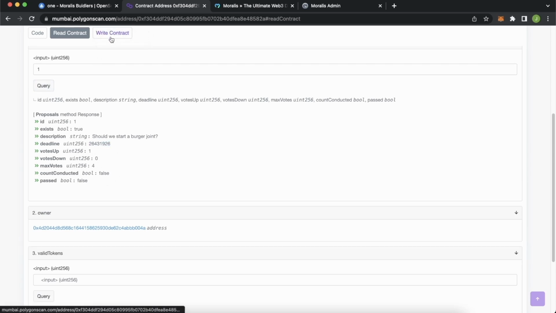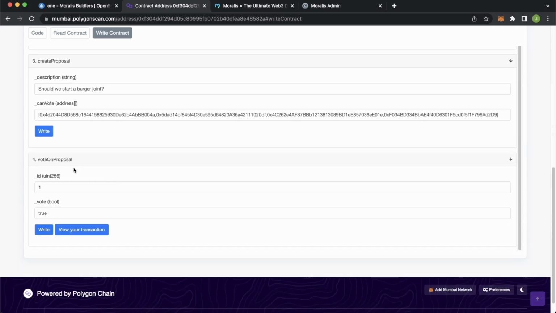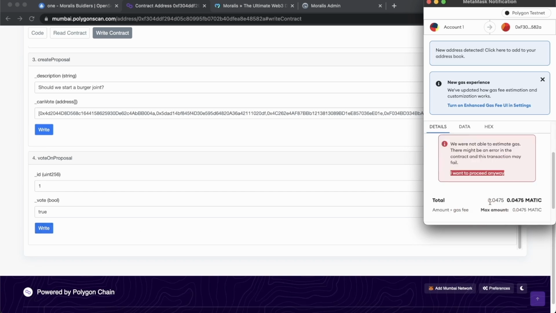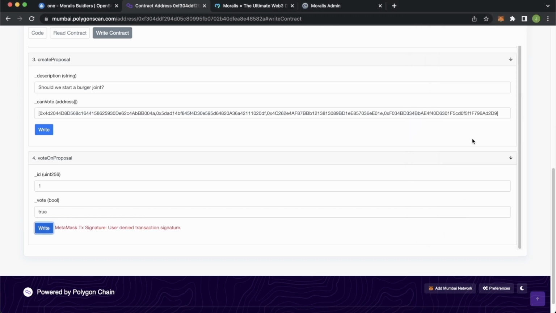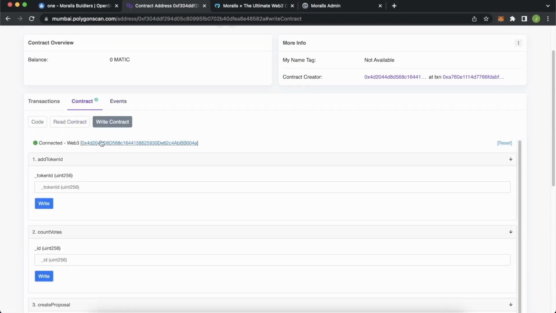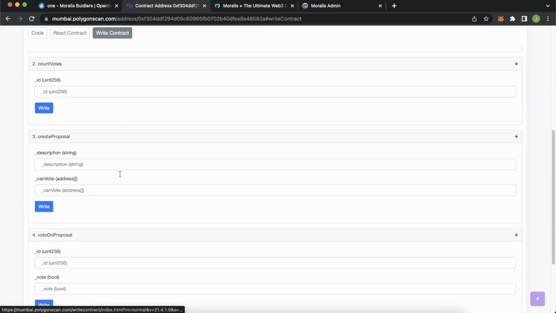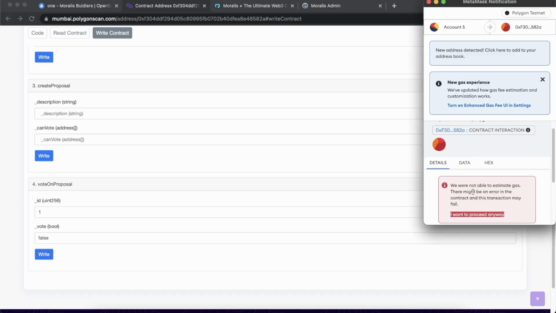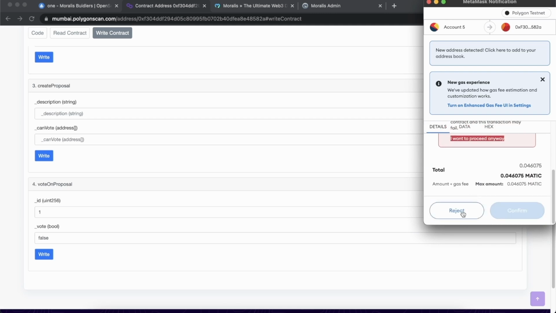And if we were to try to vote again, we should be caught by our require statement. So if we try and vote on the same proposal, we would get an error because we have already voted on this proposal. But now let's try a different account. So change your Web3 account over here. Now we're connected on this different account and we won't be able to do the same things because we don't actually hold an NFT on this account. So if we try and vote on, say, proposal 1 and say false, we would be caught by an error because we don't hold that NFT token. We can't vote on this proposal.